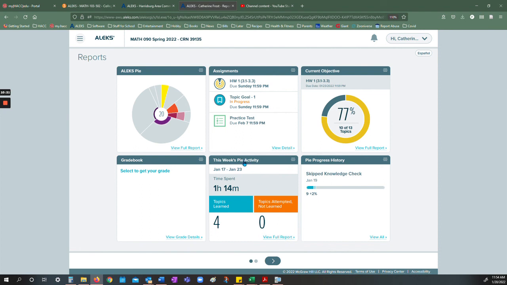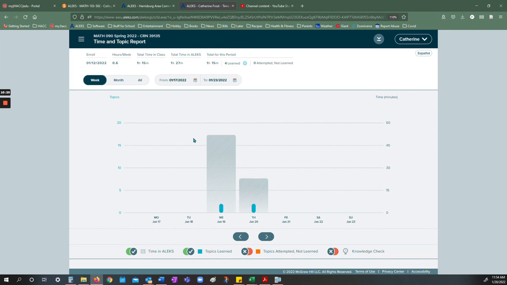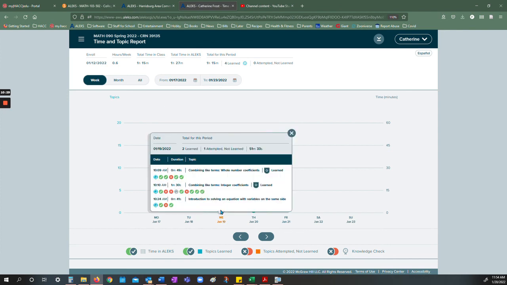So this week's activity, so view full report. And you can then click on wherever you see kind of a bar in this bar chart. Then you can click on that bar, and you can find exactly what it was you were working on that day, and you can even see where you got something right, if you got something wrong.